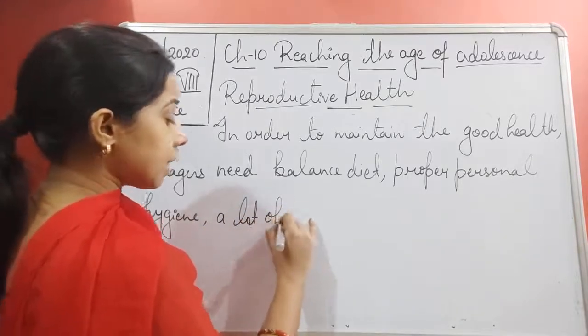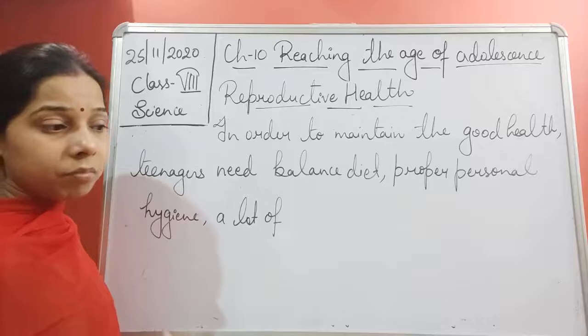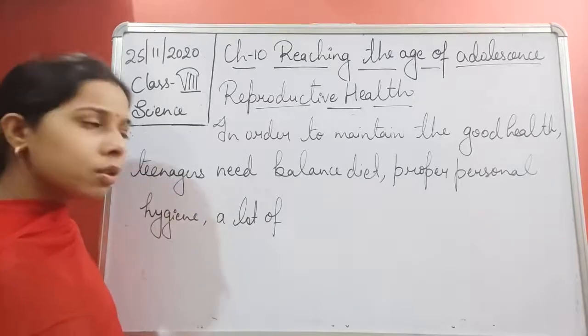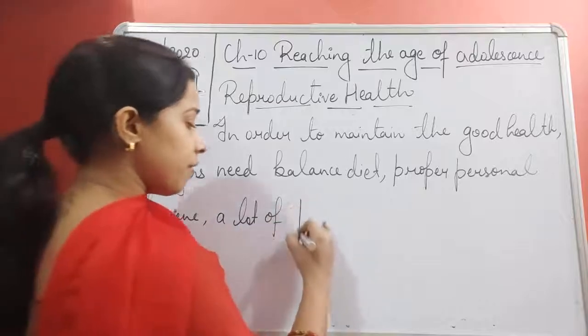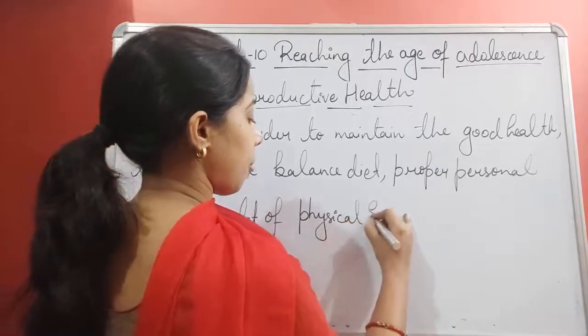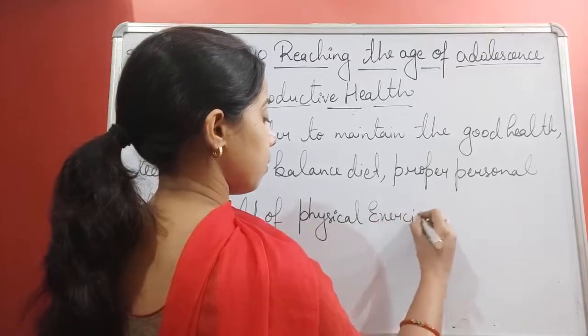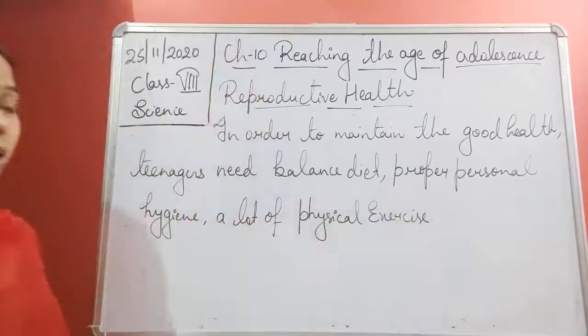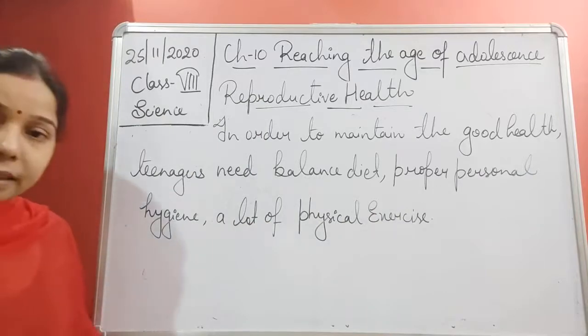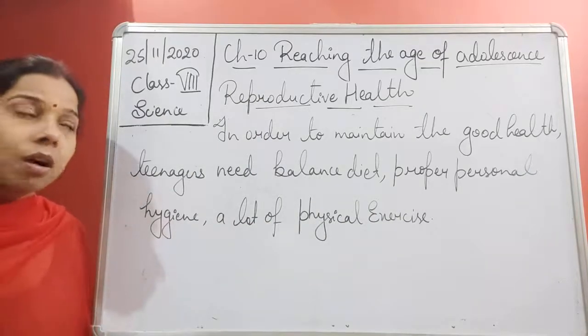Physical exercise helps in making the muscles strong as well as giving peace and relaxation. So yes, a lot of physical exercise is very important. These are the few things that are important in order to maintain the health of adolescents.